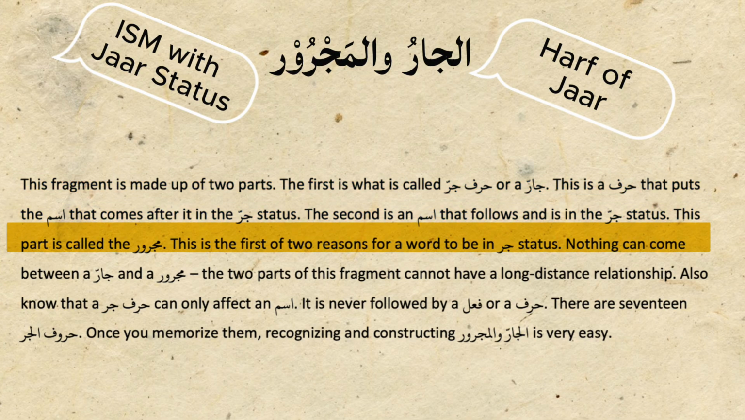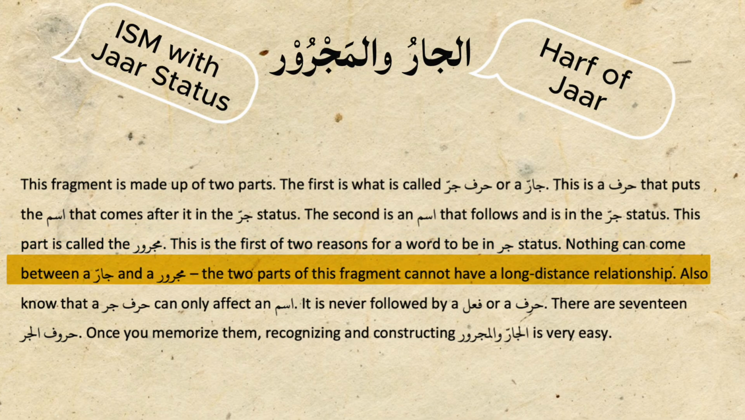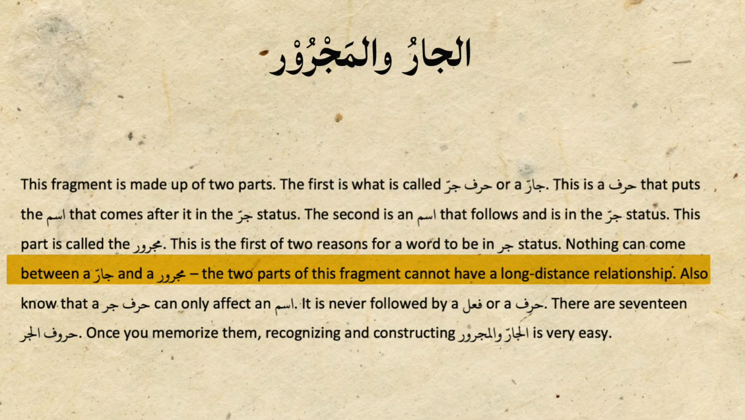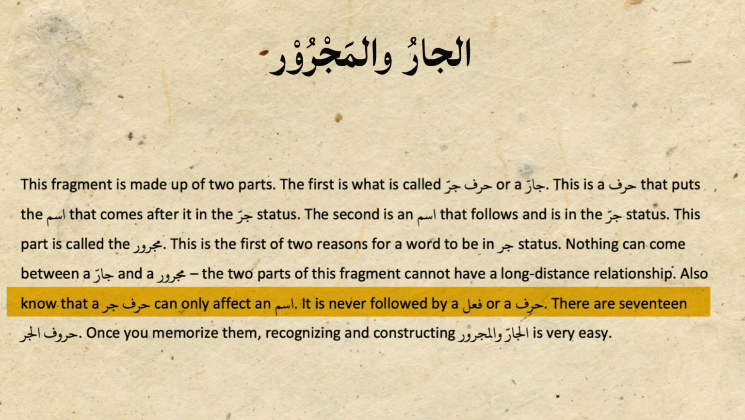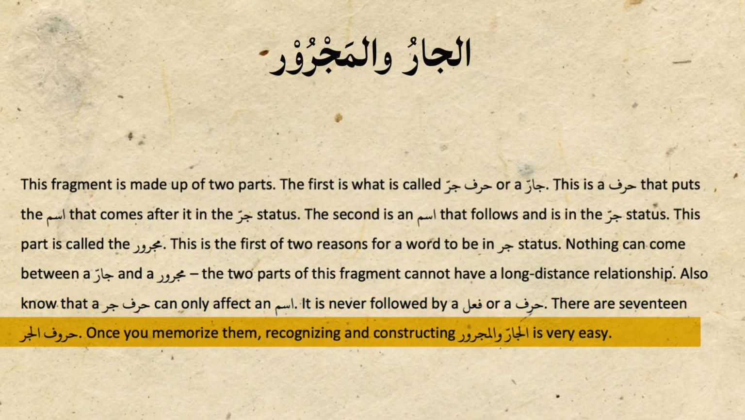This is the first of 2 reasons for a word to be in jar status. Nothing can come between a jar and majroor. The 2 parts of this fragment cannot have a long distance relationship. Also know that a harf of jar can only affect an ism. It is never followed by a fail or a harf. There are 17 harf of jar. Once you memorize them, recognizing and constructing al-jar wal-majroor becomes easy.